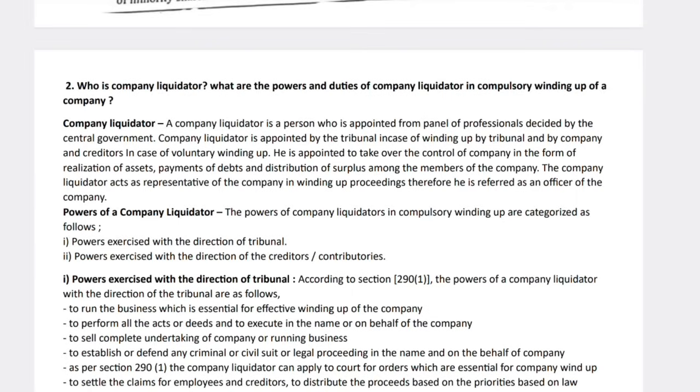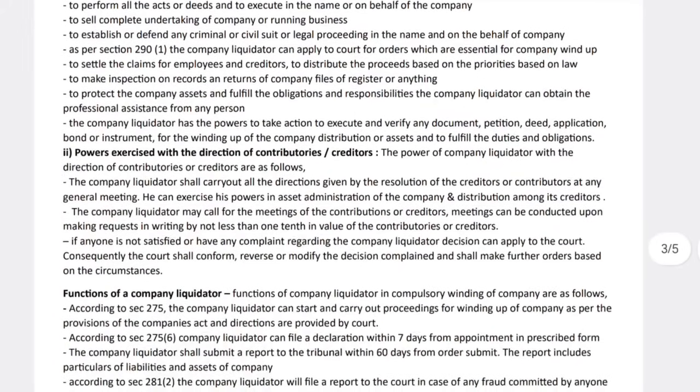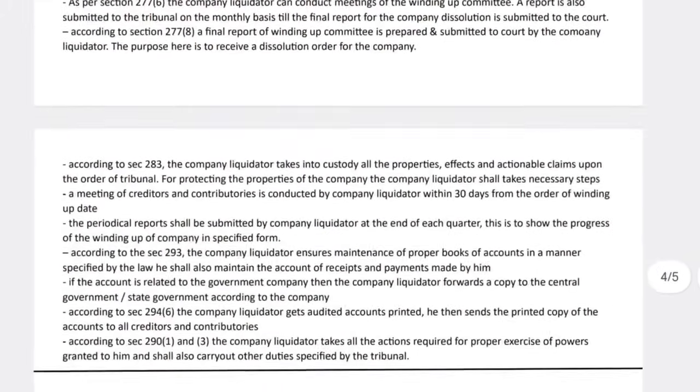What are the powers he will have under the direction of the tribunal? The tribunal is nothing but the main authority over a company. So he will act and exercise powers with the direction of the tribunal. And like that you need to write it. This is an optional question, purely your wish.